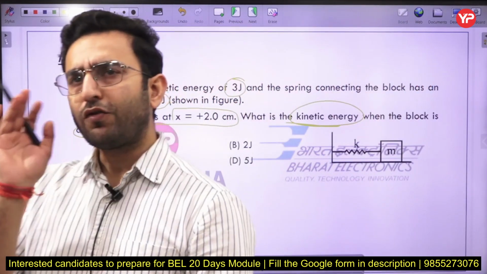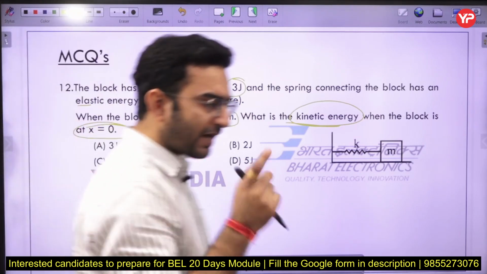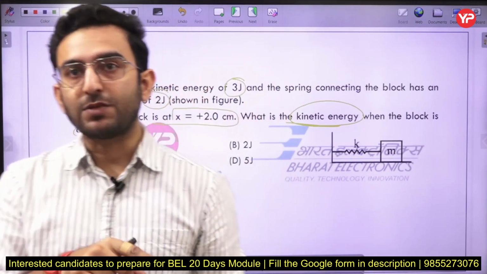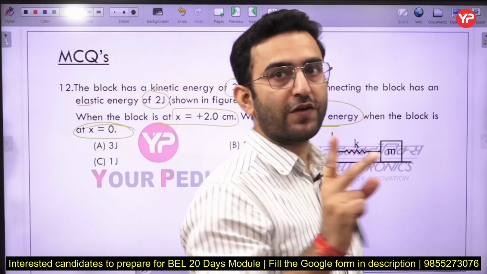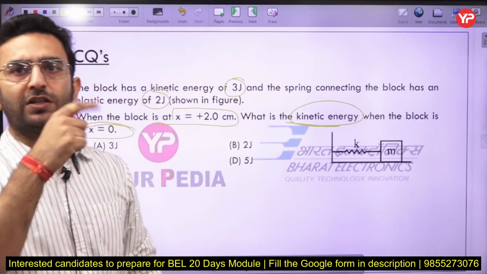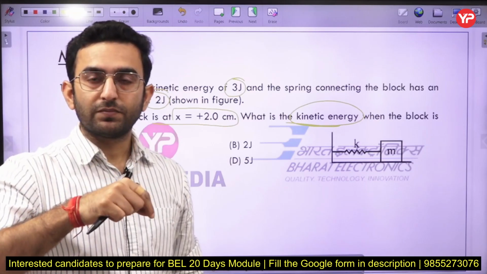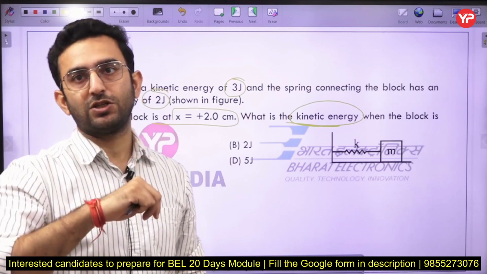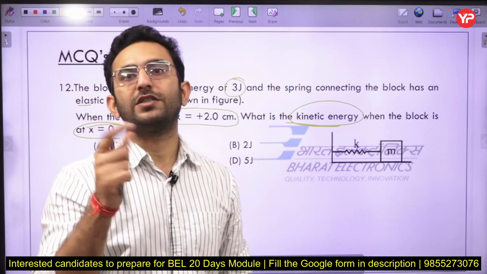Okay, so if you remember, there is one method which is known as the Rayleigh method. According to the Rayleigh method, the energy of the system is always going to be conserved here. So I can say the kinetic energy is going to be maximum at its mean position. Okay, so whenever a system is vibrating, it is having two types of energy. The first one is the kinetic energy and the second one is the potential energy. And at its extreme position, the potential energy is maximum and the kinetic energy is 0. At its mean position, kinetic energy is maximum, potential energy is 0. Okay, but the total sum of the energy is going to remain conserved.